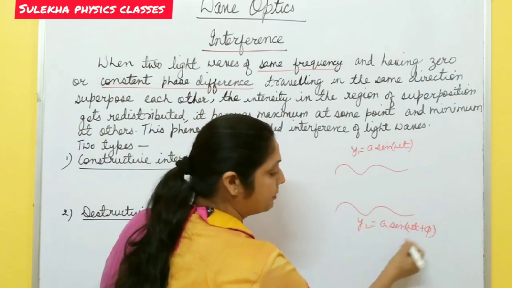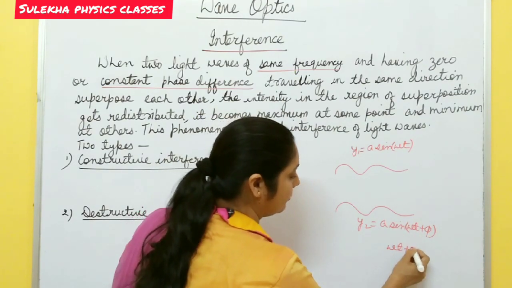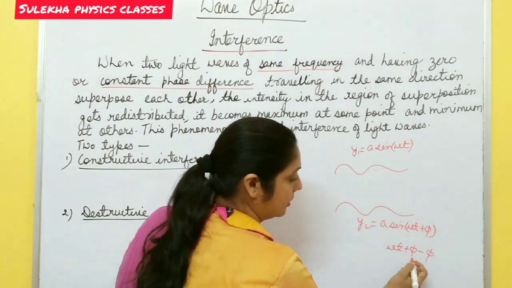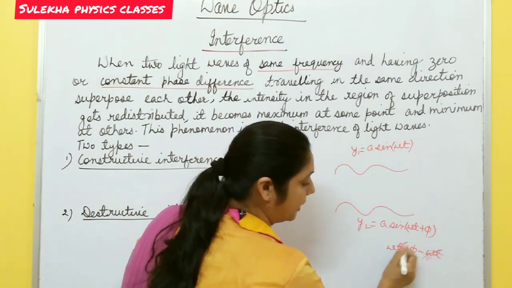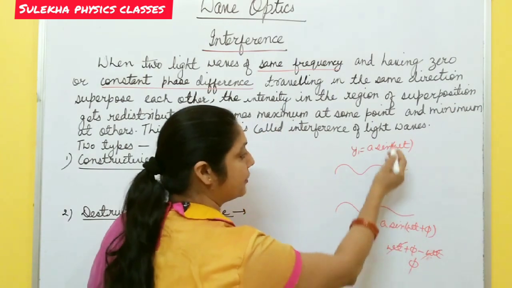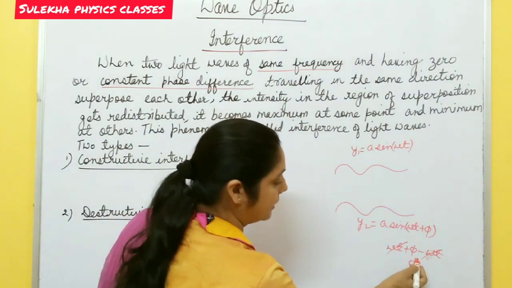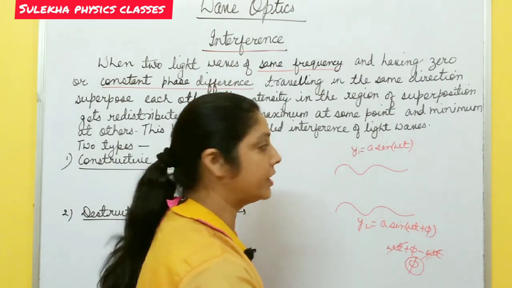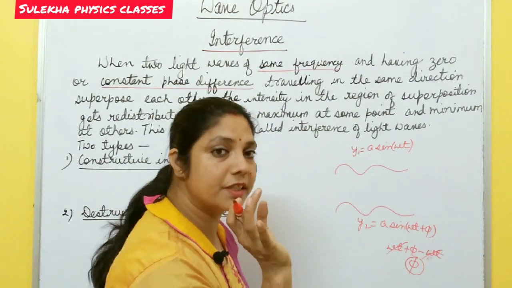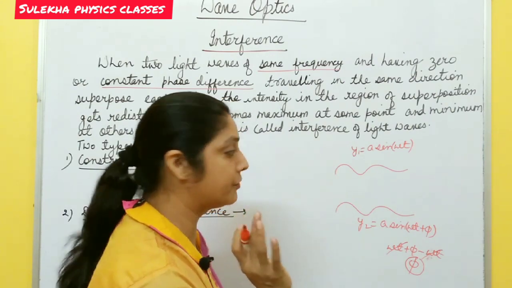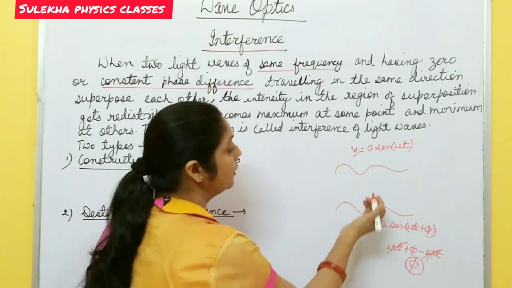Omega t plus phi minus omega t. The omega t cancels, leaving phi. This difference between the two phases is called the phase difference, and the two waves must have either zero phase difference or a constant phase difference throughout the motion.